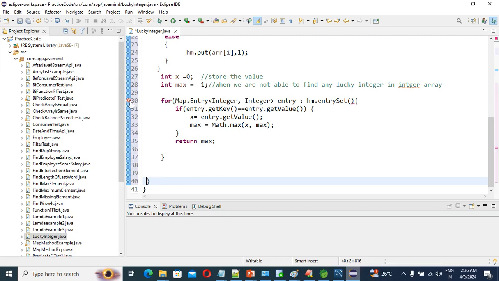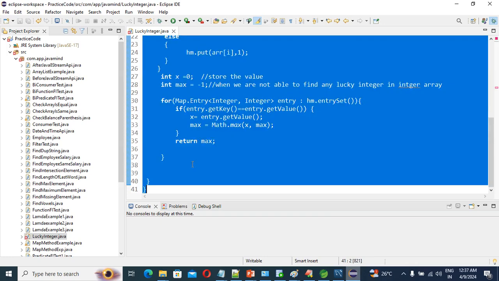What is the error there? Okay, some places we have done mistake. Which places? Okay, this place we need to give this one, right? Yeah. So guys, this thing we have done. We have checked the entry set, if entry dot get key equals entry dot get value, then we're going to set the int dot get value, then we're going to check the max value, right? So now that is completed.